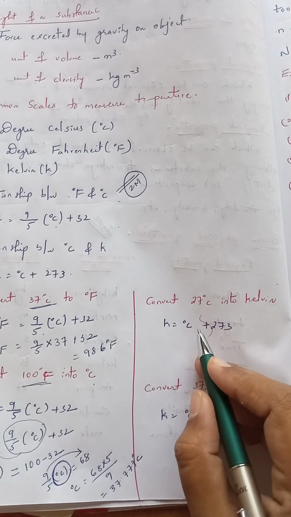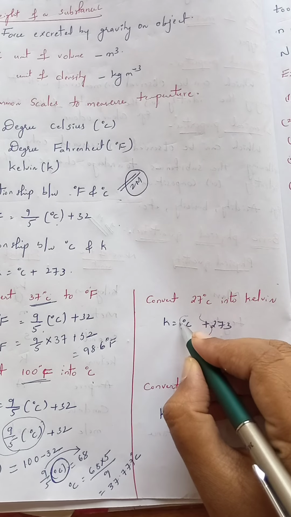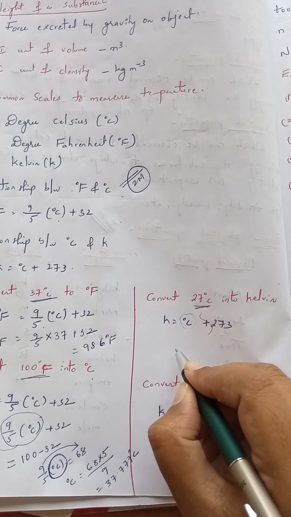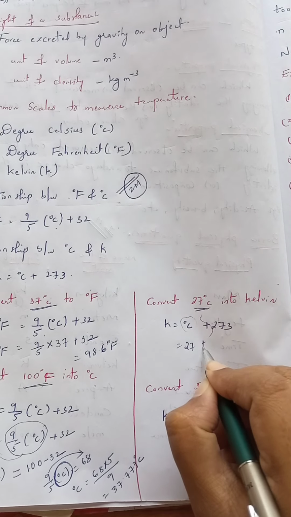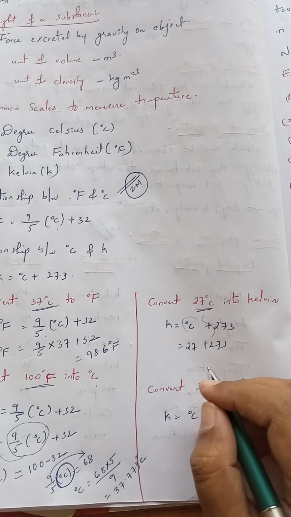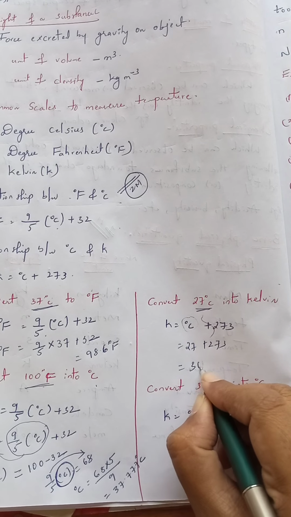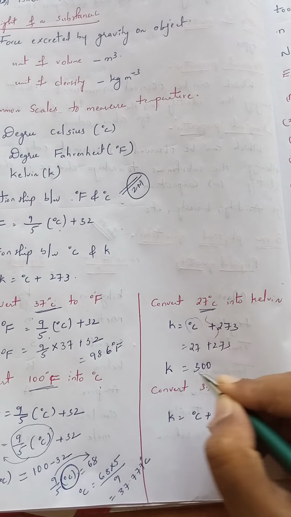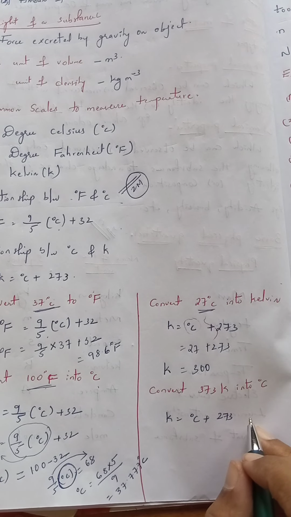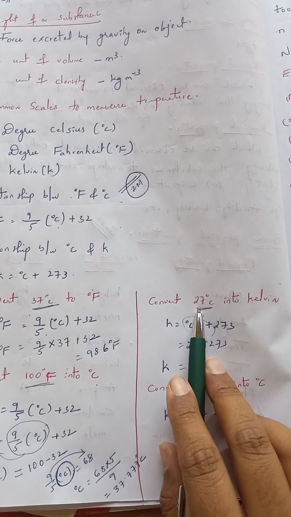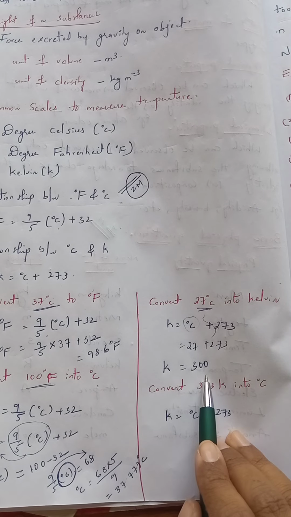So Kelvin equals degree Celsius plus 273. In place of degree Celsius, take its value. K equals 27 plus 273. So this is equal to 300. Understand? 27 degrees Celsius is equal to 300 Kelvin.